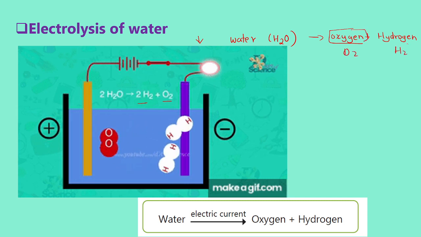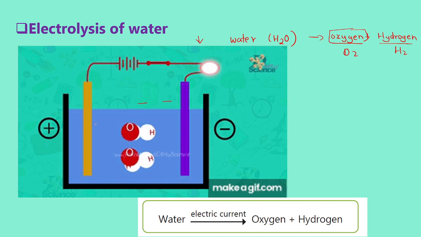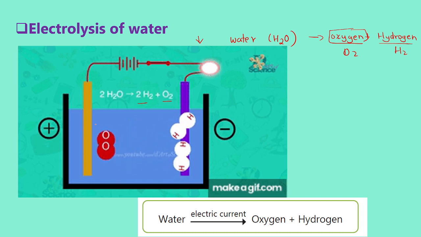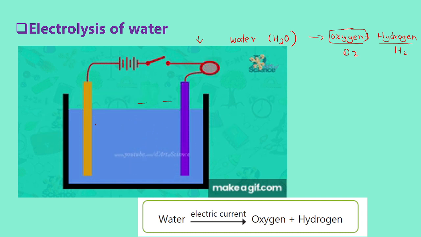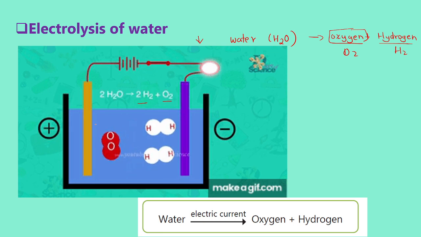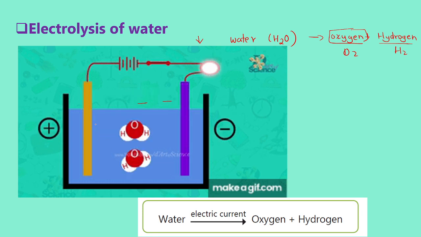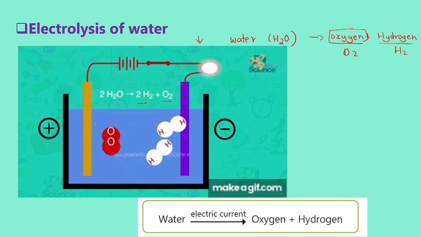And why are the bubbles forming at the electrode? Bubbles indicate that hydrogen gas and oxygen gas are separated from the water, and therefore you notice bubble formation. At which electrode is hydrogen gas formed, and at which electrode is oxygen gas formed?